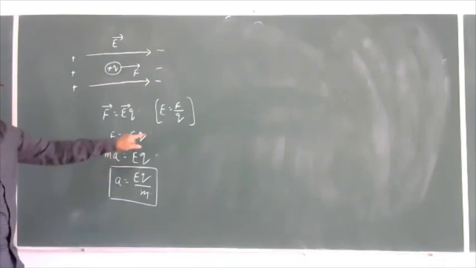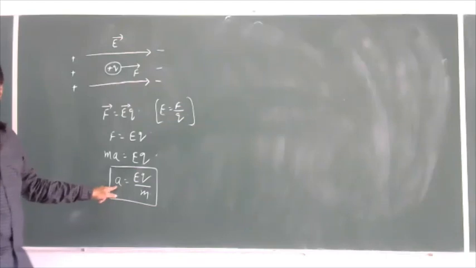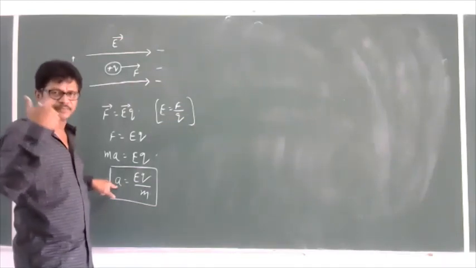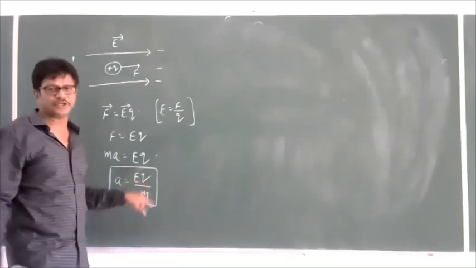Because of this force, the charged particle will acquire an acceleration, and that acceleration is equal to EQ by M.